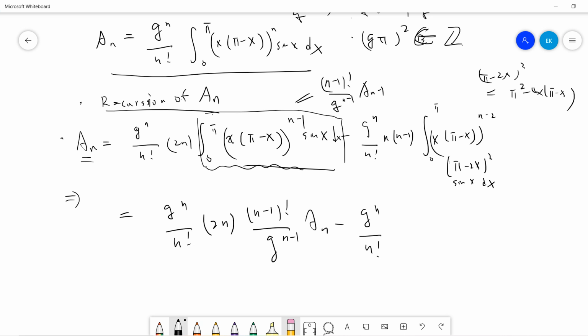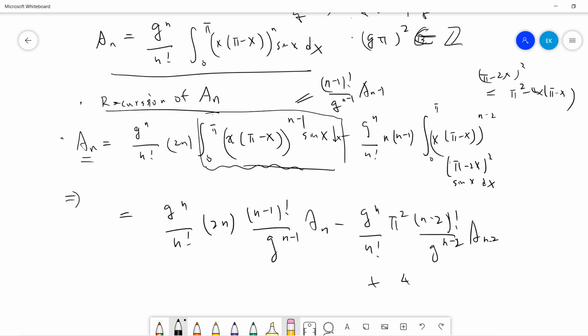So there will be two terms. The first is the pi squared term, which does not give us any trouble, because combined it is just a constant times a_(n-2).